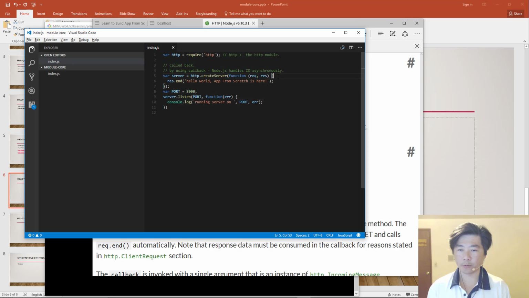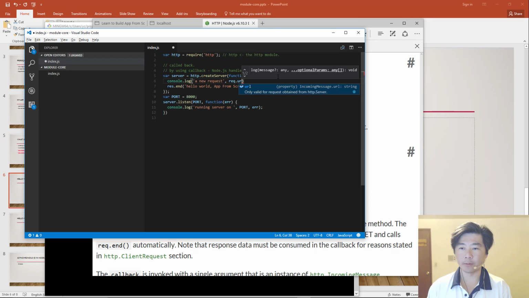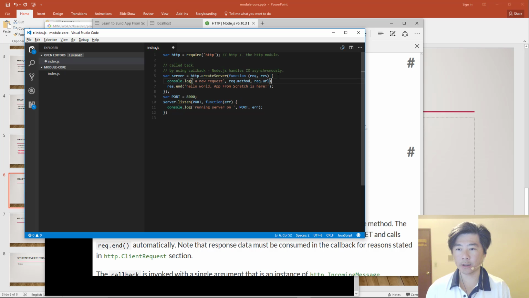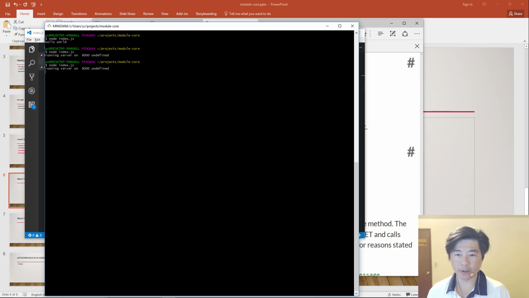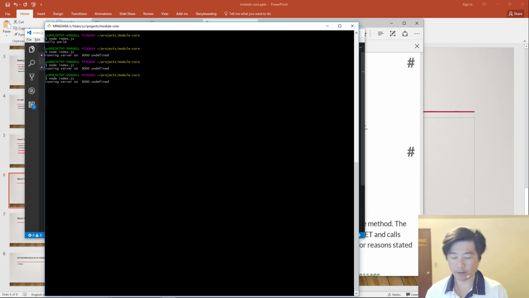So how do we know that's the case? We can do some server logging. So let's add a console log here and then say a new request, and then we can actually print out some variables, like for example request URL. We can also print out the method, which tells us whether this is a GET request, or for example it may be a POST request. So when we save that, now we stop it. Let's try it again. Now when we run it, we can see that this line does not get printed at all.